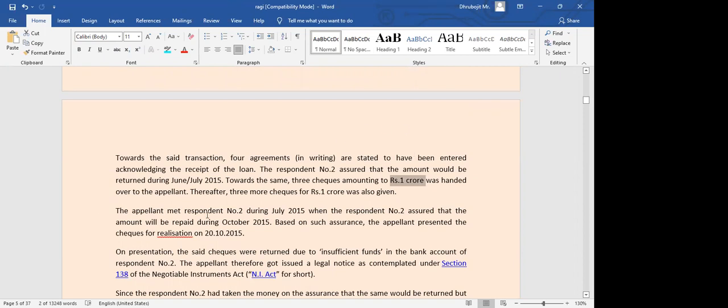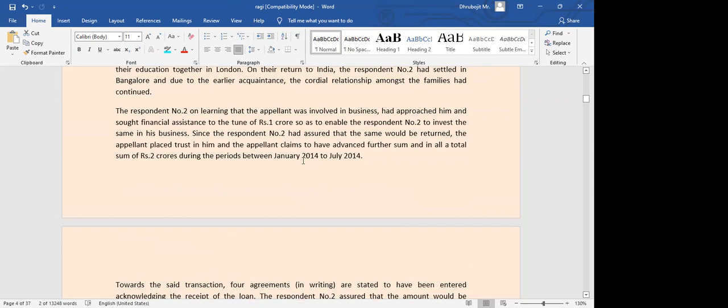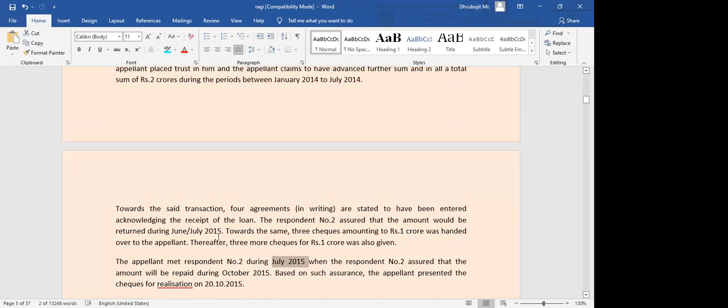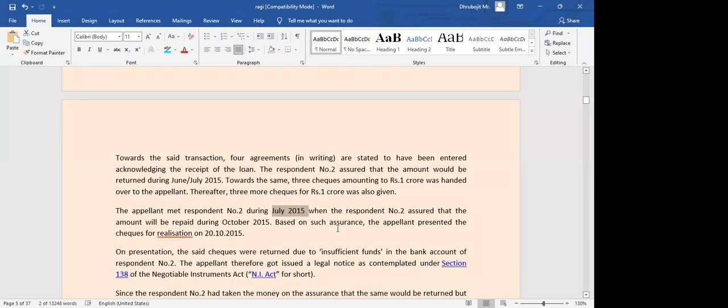During July 2015, it was supposed to be returned. Until July 2014 money was taken, and then it was said that after a year, in July 2015, I will be returning you the money.